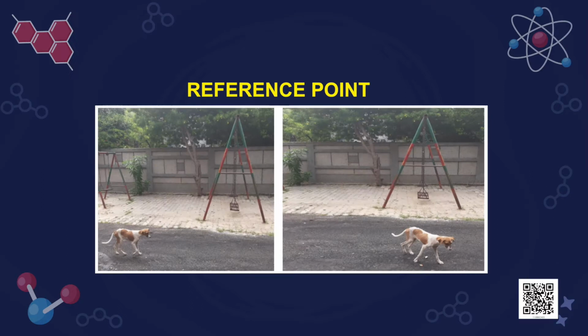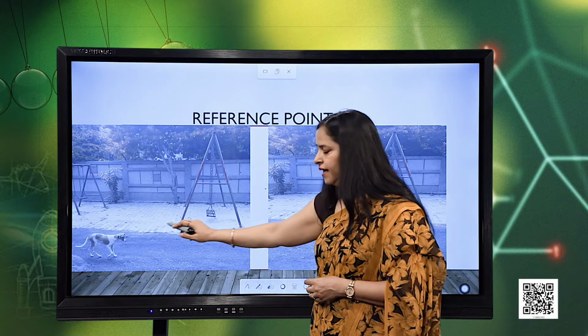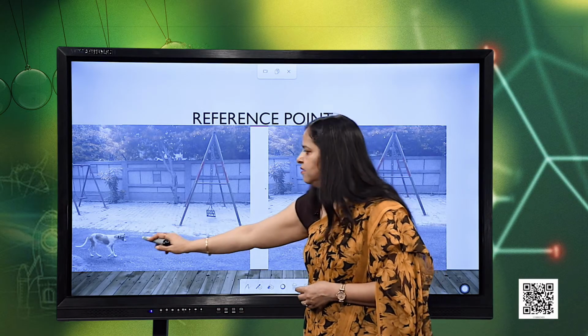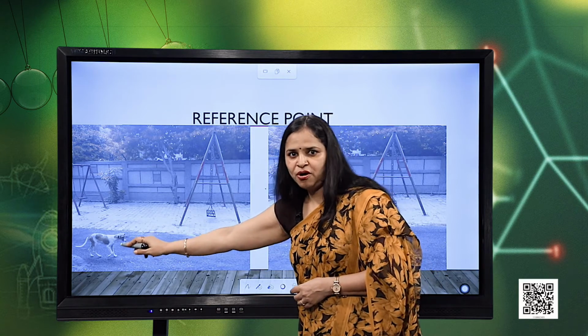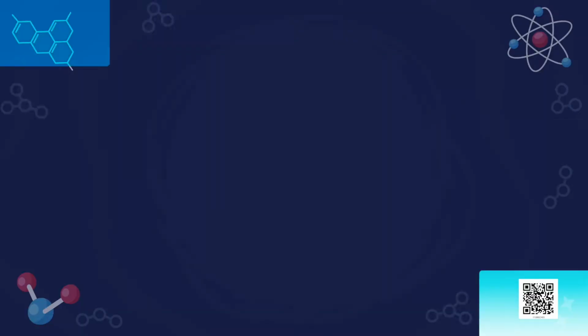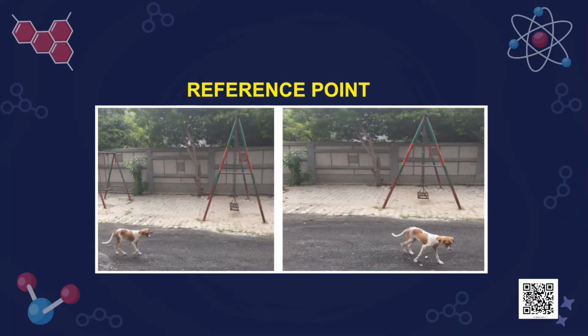Now, look at another situation. Here, I have taken the same example, but now just compare the two pictures. Here, the position of the dog with respect to the swing in this figure is towards the left. So, this is the position of the dog with respect to this swing. Now, look at the other picture.